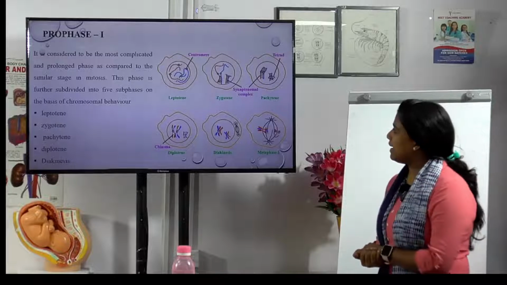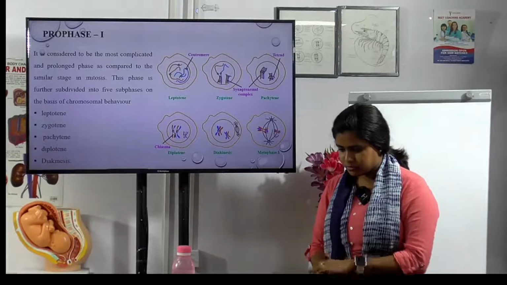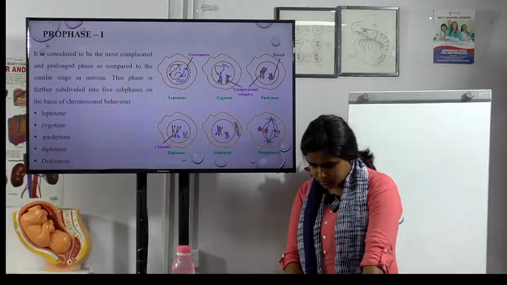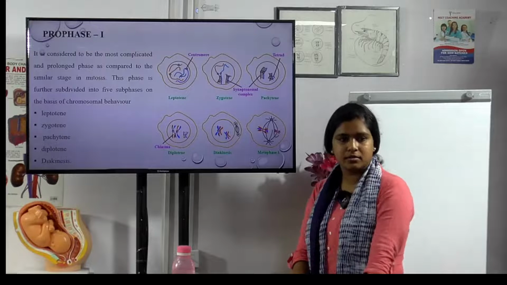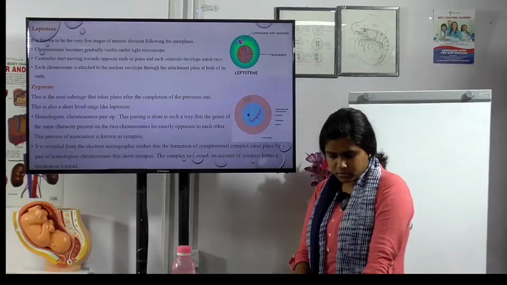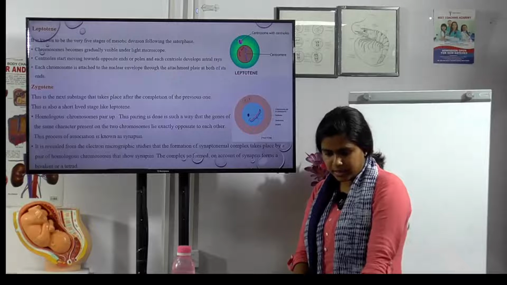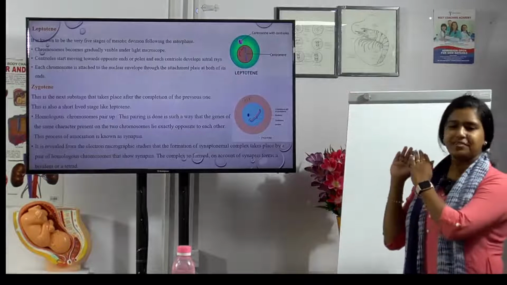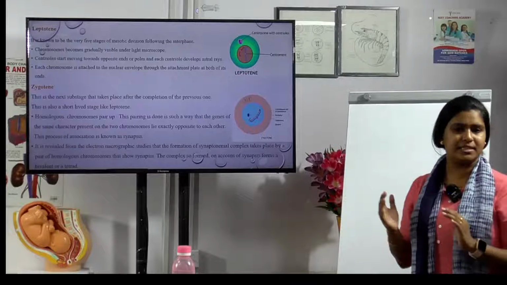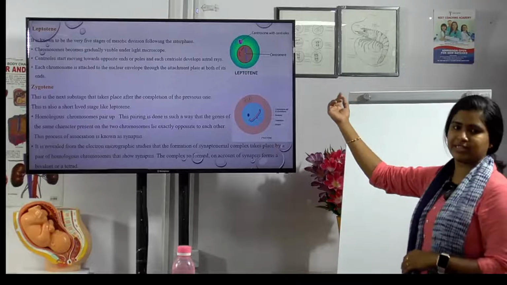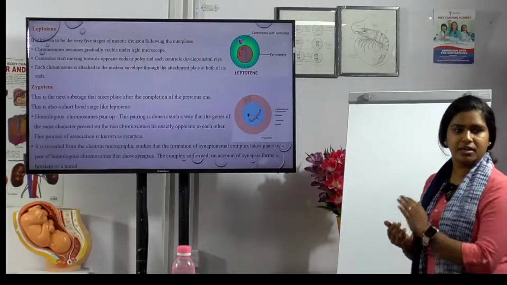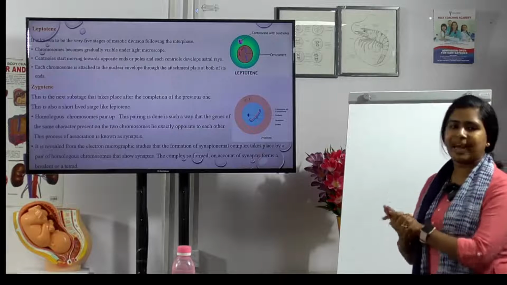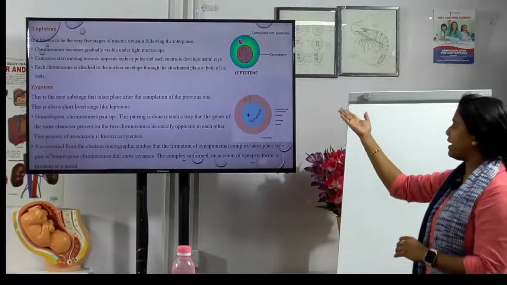Okay, any idea about leptotene? Leptotene is the first stage of prophase. Here chromosomes become gradually visible under the microscope.